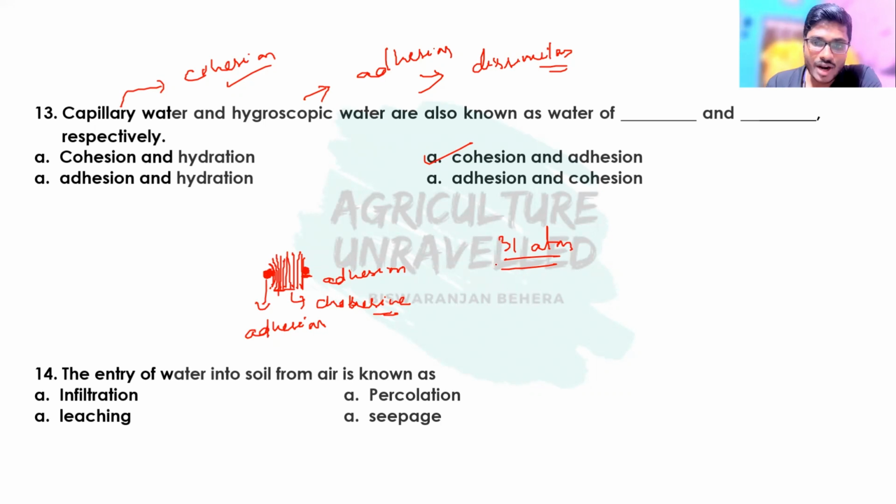Here this water is hygroscopic water, due to the force of adhesion, and this water is capillary water, which is in the capillary pore, and it is due to cohesive force. I think it is clear now.